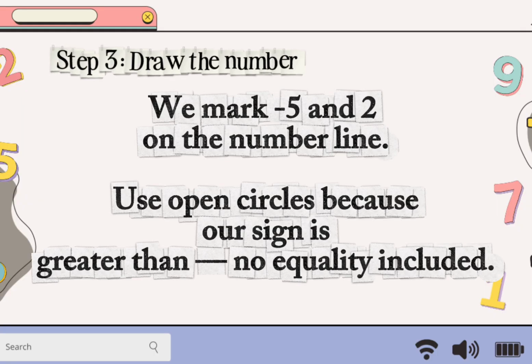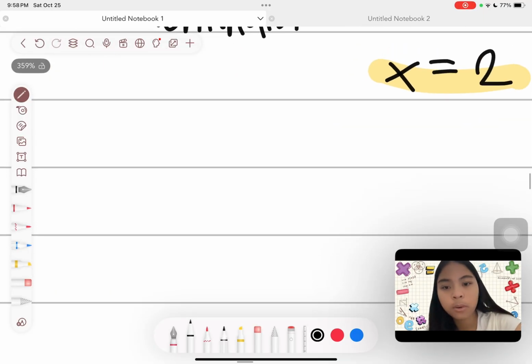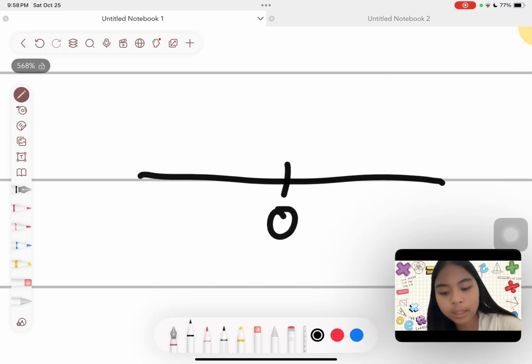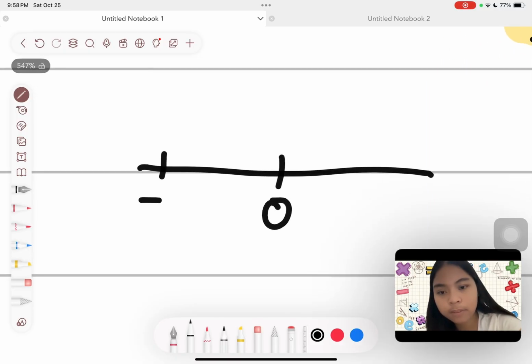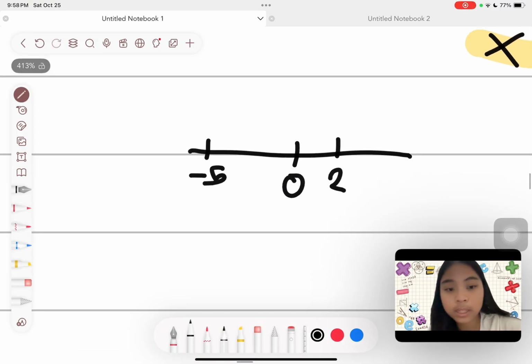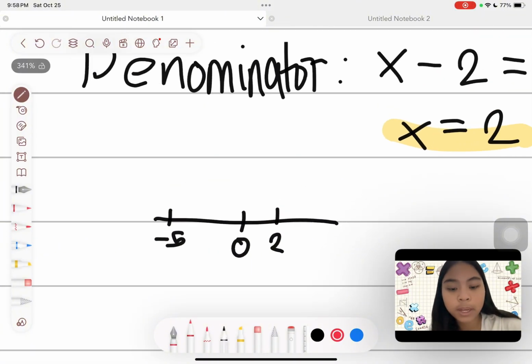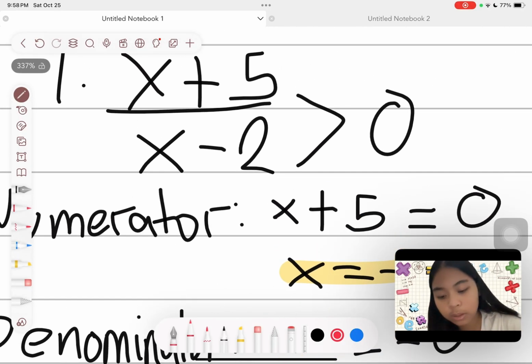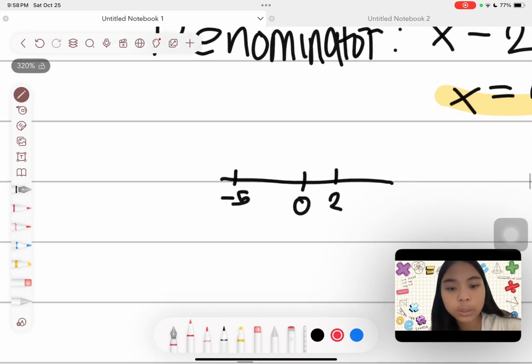Now, for step 3, we need to draw the number line. So first, we have to draw a line, and then we mark the center 0, and then we mark negative 5, and then positive 2 on the number line. So now we will use open circles because our sign is greater than, so equality is not included.